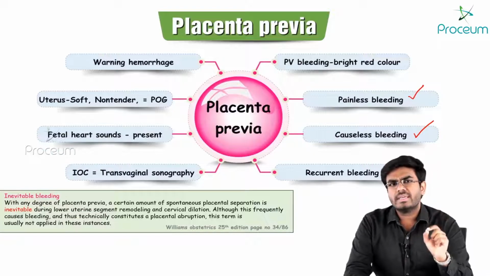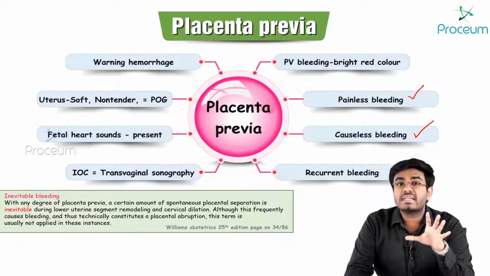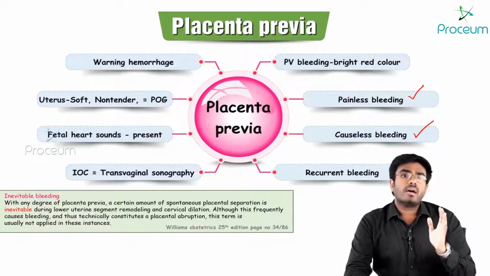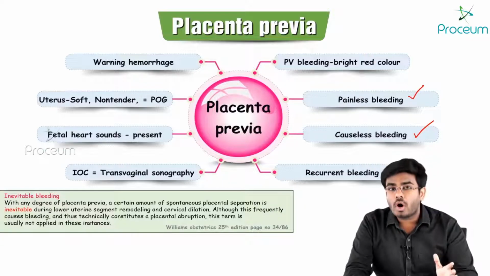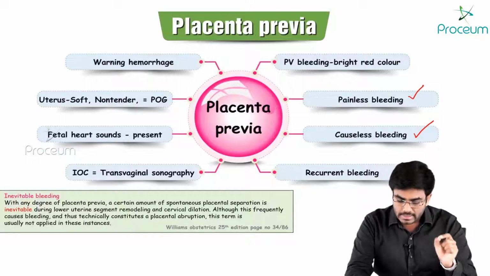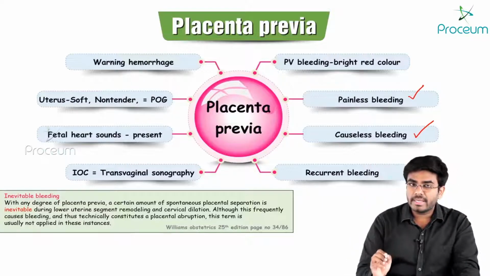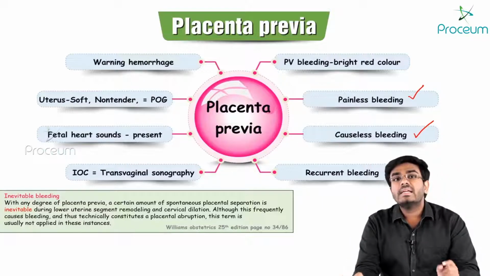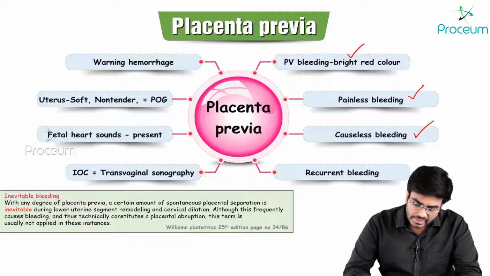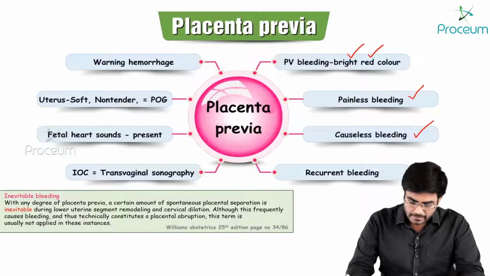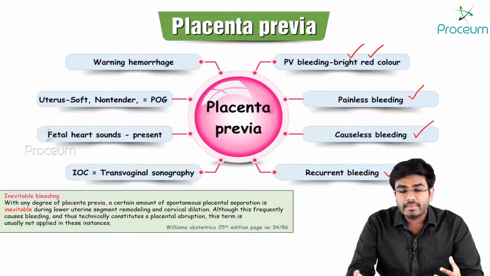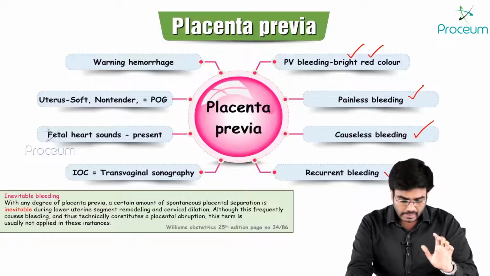Okay, if they say there is bleeding per vaginum which is dark red in color, painful bleeding associated with history of fall or trauma, that should remind you of abruptio placenta. Here the bleeding is painless, causeless, bright red or pink color bleeding. This is a recurrent bleeding. Why it is a recurrent bleeding, we will discuss, don't worry.